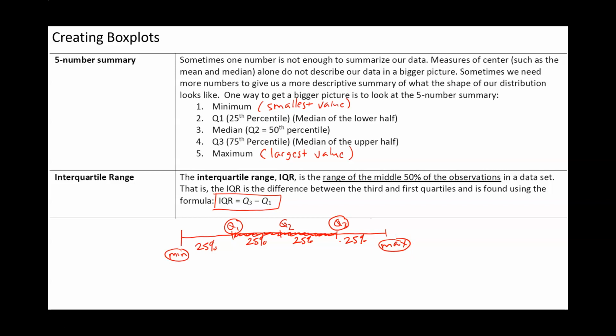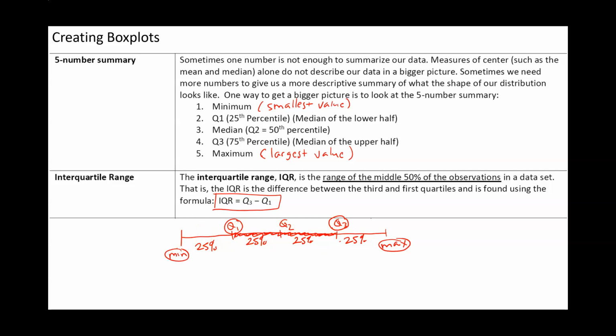Now, you guys are not going to have to make your own box plot because technology does that for us. You just have to know how to read a box plot. And how do you read it? Minimum, Q1, Q2, Q3, max. So 25% of values are below Q1, 50% are below Q2, and 75% are below Q3.